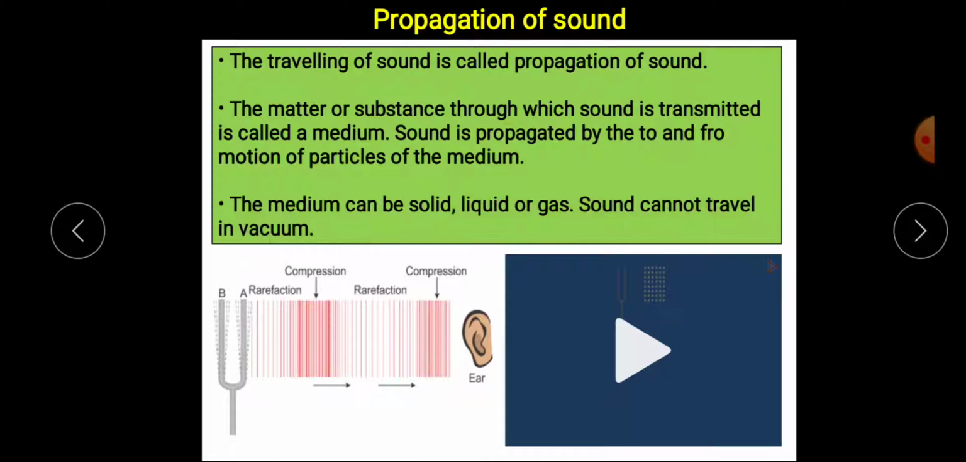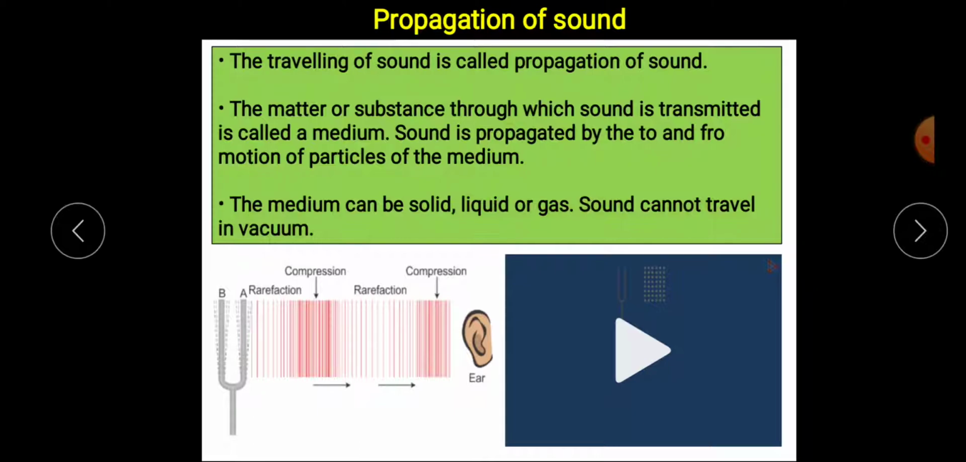Vacuum means there is nothing, not even air. I have told you that sound needs something to vibrate, so that sound can travel from one point to another. But if there is nothing, what will vibrate? That is why sound cannot travel in vacuum. But sound can travel through solid, liquid, and as well as gas.